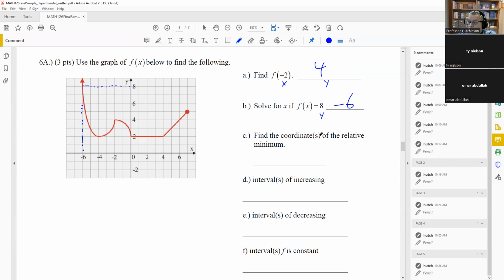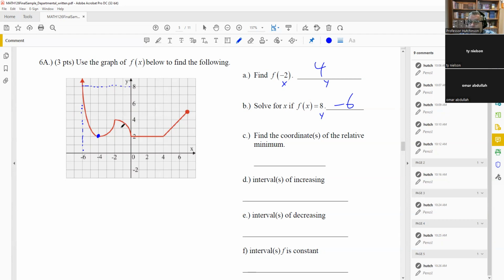Find the coordinates of the relative minimum. Okay, relative minimum means we have a decreasing part and we have an increasing part. So relative minimum is going to occur right there at that point. Okay, it goes down and it goes up.